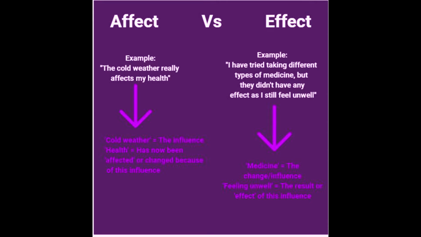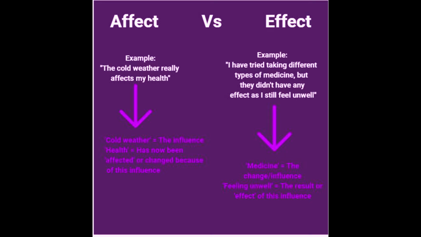So I will start with example number 1, which is affect with the A. As you can see, the cold weather in this example is the influence, and my health has been affected or changed because of this influence. We use affect in this example because affect is a verb. We could also change this word to damage, for example, which is another verb, because as we know, verbs are action or doing words, and so the cold weather is acting or doing the damage or effect to my health.